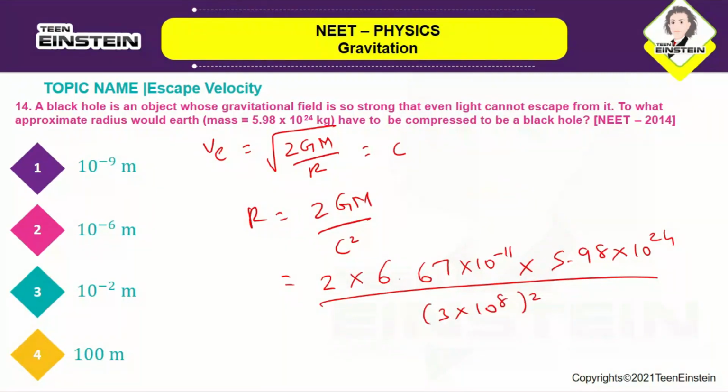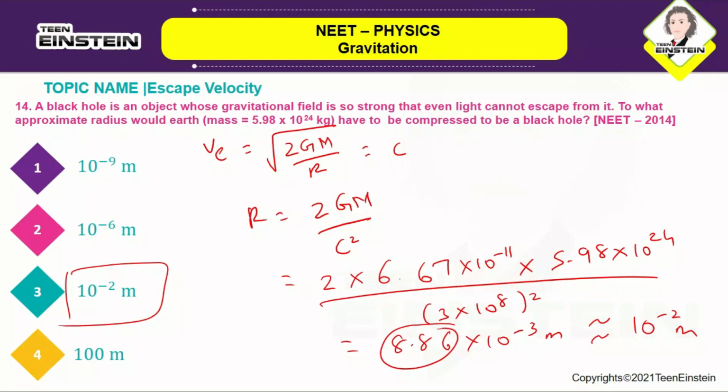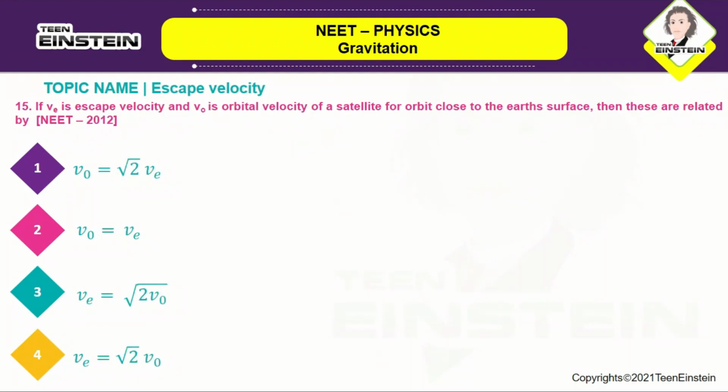So if you solve this, you will be getting it around 8.86 into 10 power minus 3 meters. So this you can approximate to around 10, because we don't have an option called 10 power minus 3 here, and we can approximately take the value as 10 power minus 2 meters. So the correct answer is option number 2. So the radius of the Earth should be around 10 power minus 2 meters so that it will start behaving like a black hole. Okay, so let us go on with the next question.